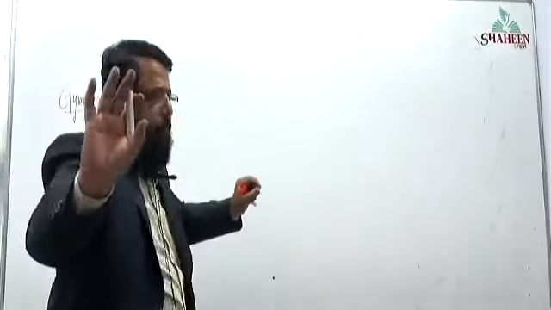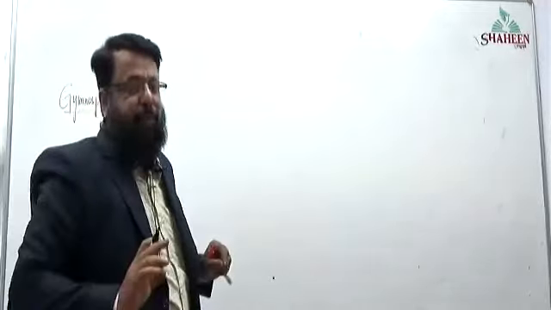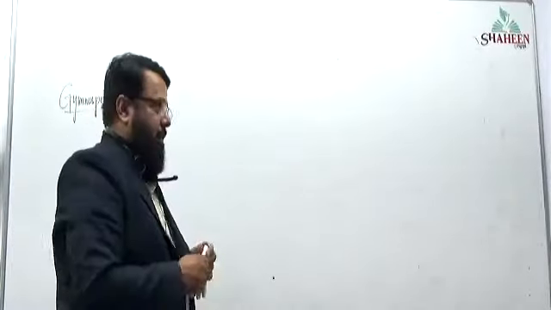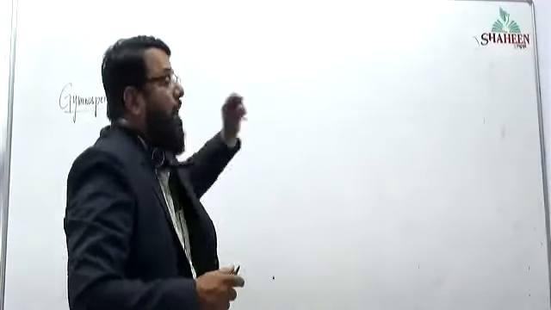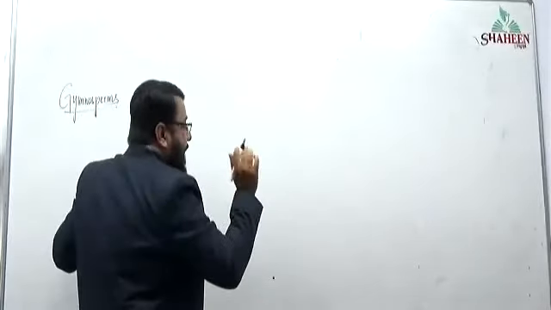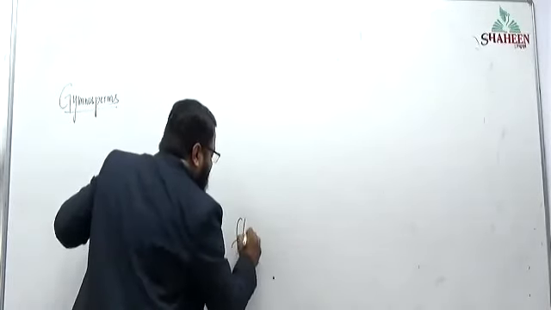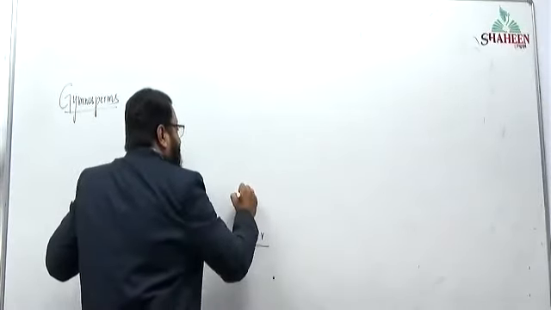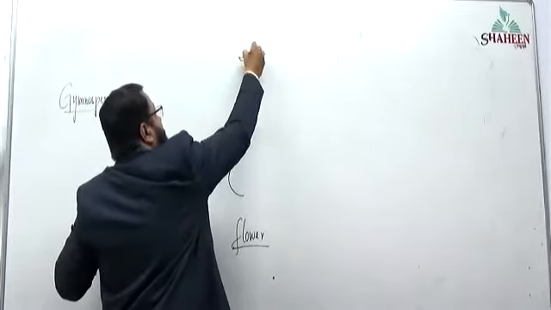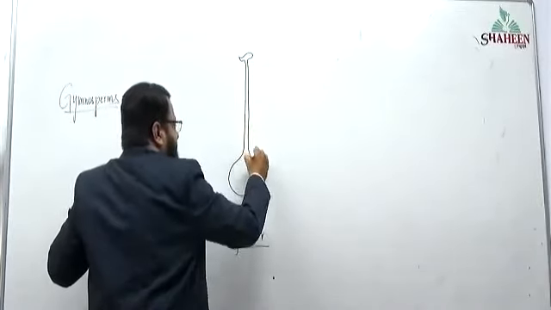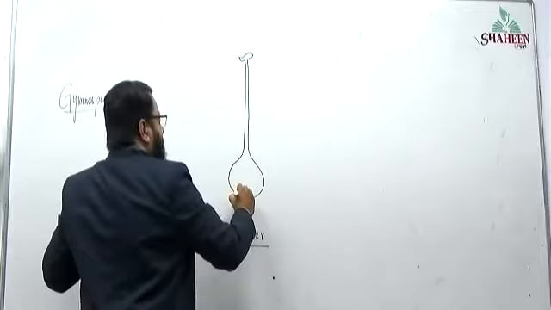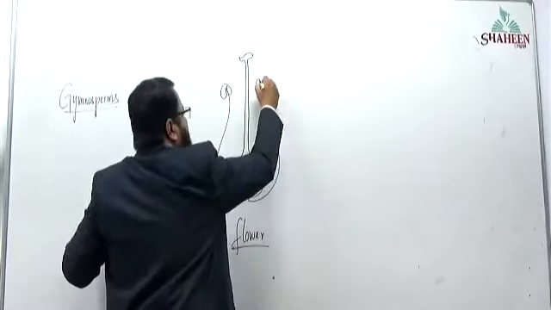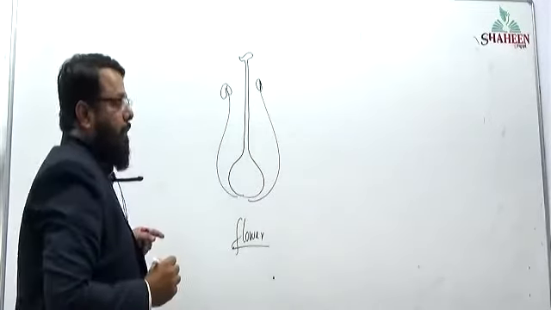Usually you just observe angiosperms. The plants which you have seen, the plants which you will see regularly, will have a reproductive part that is called a flower. A flower will have 2 important structures: one is gynoecium and another one is androecium.